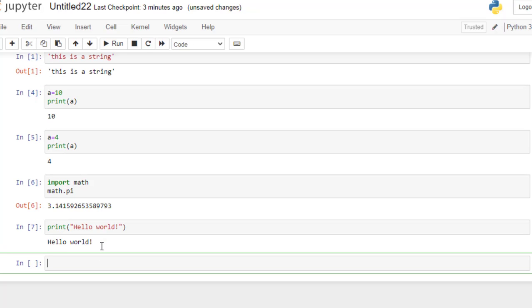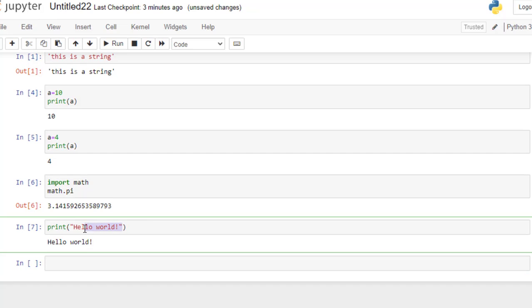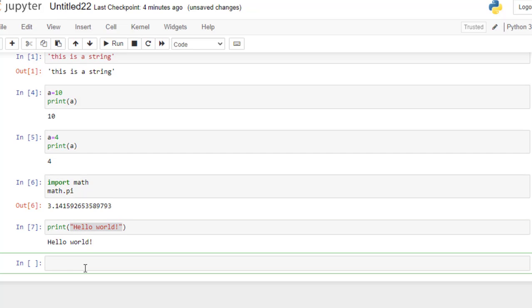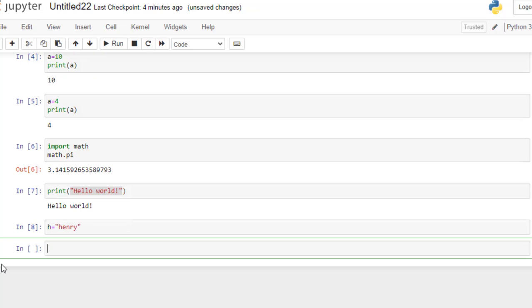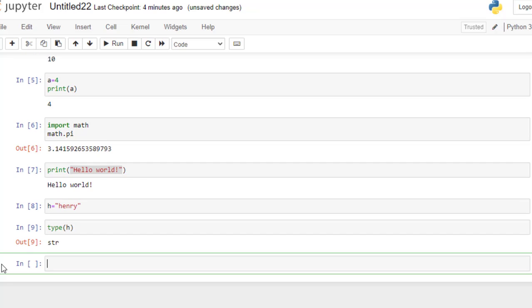So now this is a string, and when I print it, hello world has been printed here. You might be wondering what is the difference between a string and a normal value. Suppose h is equal to Henry. If I want to know the type of h, I write type(h), and I'll get to know that h is a string.